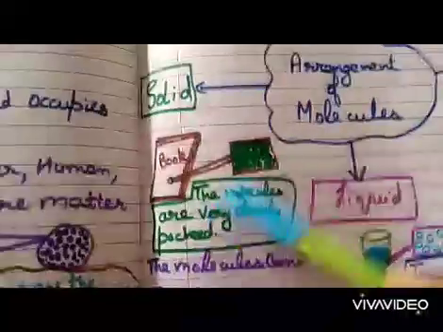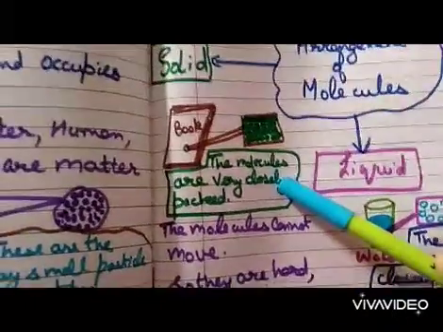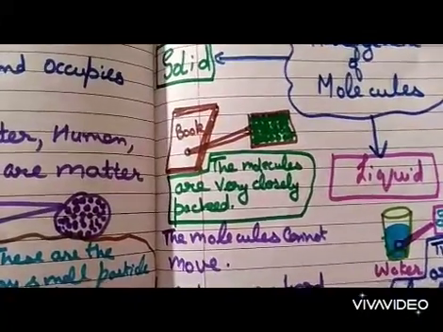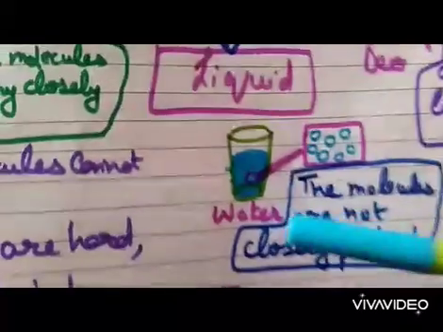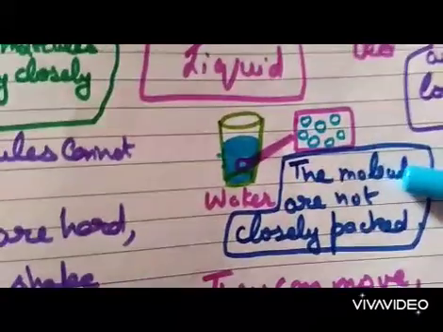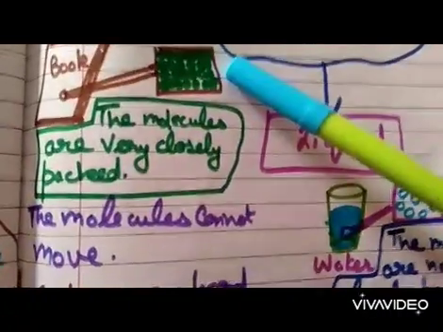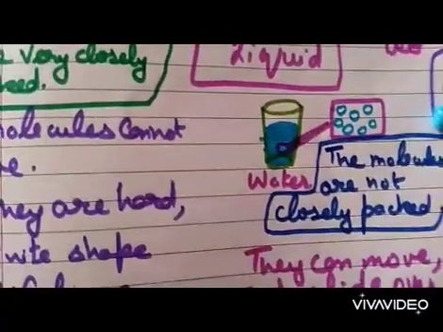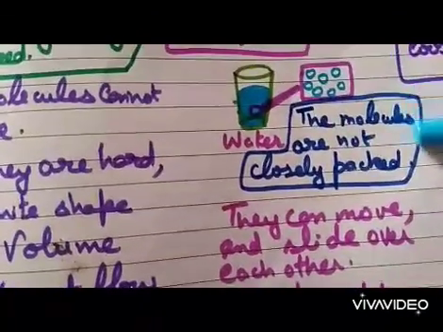Okay, you understand that in the arrangement of molecules in solids, the molecules are very closely packed. Now we start the second, liquid. I'm taking the example of water. In water, the molecules are not closely packed. In solids, the molecules are very closely packed, and in liquid, the molecules are not closely packed. They can move and slide over each other.